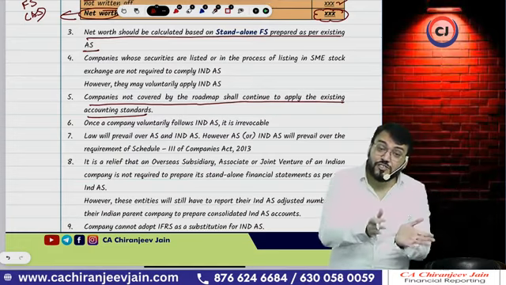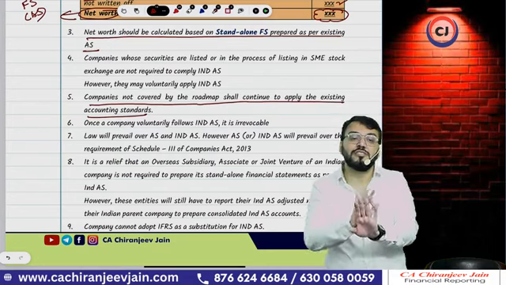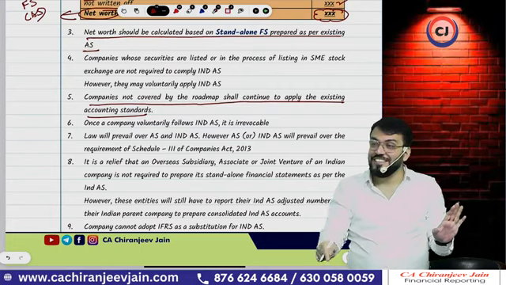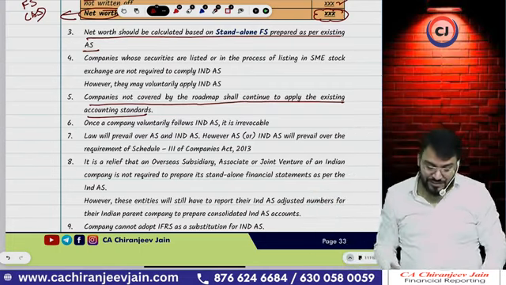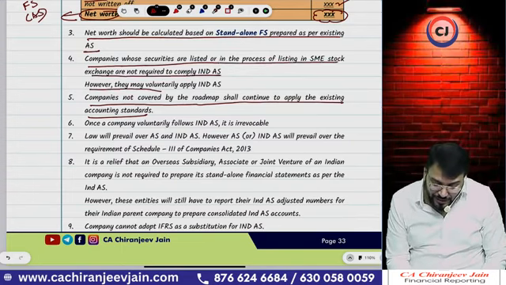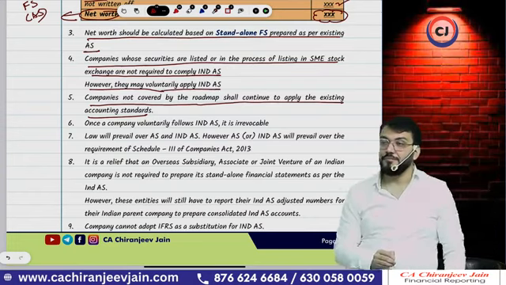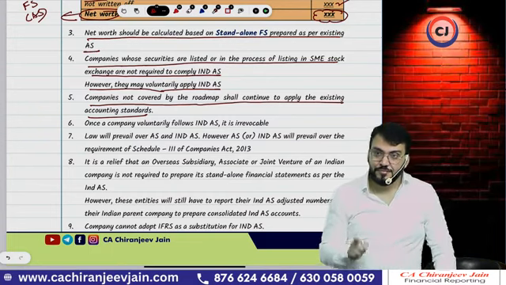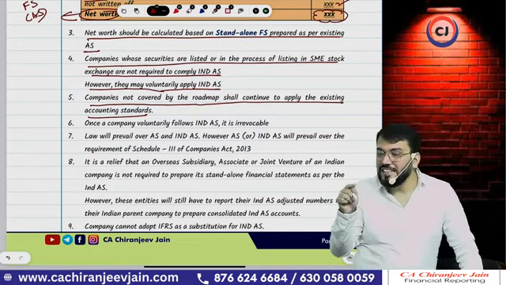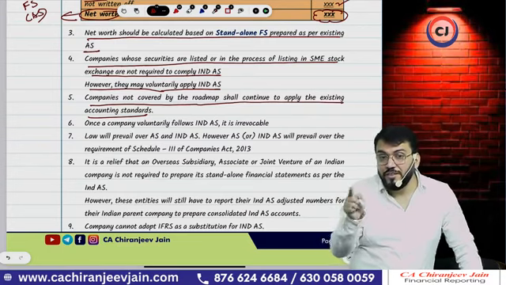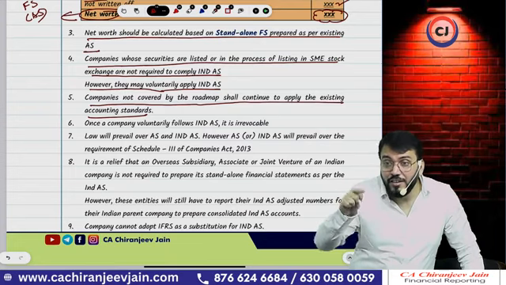Understood? So if you are listed in a small and medium entity stock exchange, then Ind AS is not applicable to you. But you can adopt voluntarily. Understood? So that is given. Companies whose securities are listed or in the process of listing in SME stock exchange are not required to comply with Ind AS. However, they may voluntarily apply Ind AS. Understood? Correct? Means any companies which are listed in SME stock exchange, for them Ind AS is not applicable, but they can voluntarily adopt Ind AS.